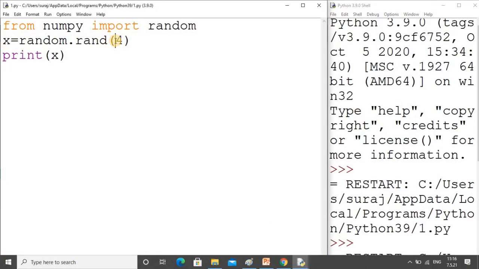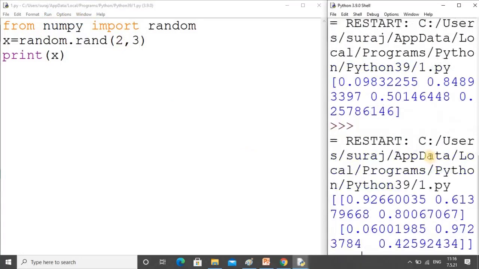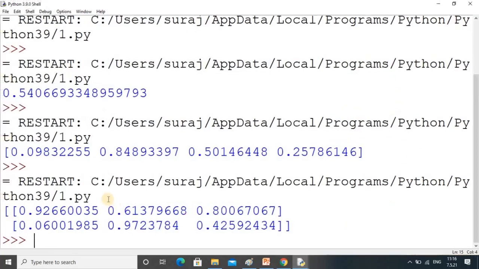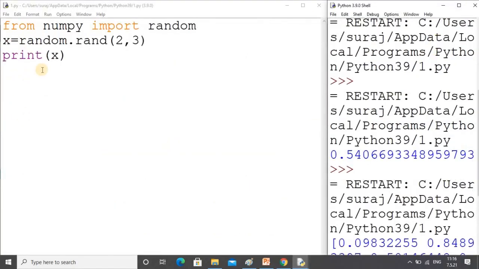And suppose I write 2 by 3, then we will check it out. Now I am specifying the values two-dimensionally. So you see 2 into 3 is a total of 6 values, with 2 rows and 3 columns, and those values will be decimals from 0 to 1. So in this way we can get random values by using the rand function.